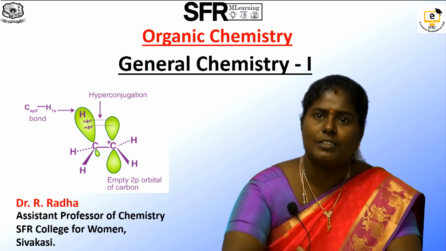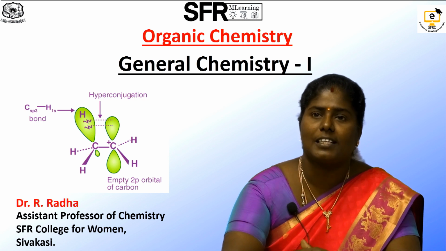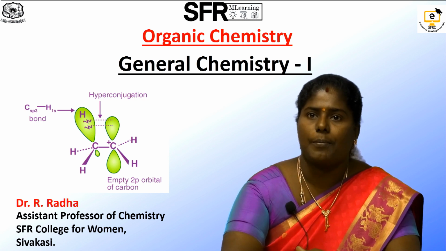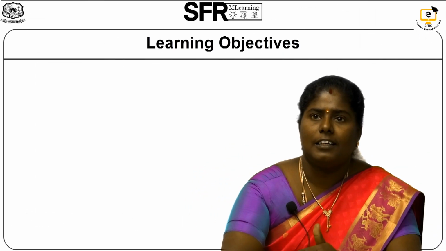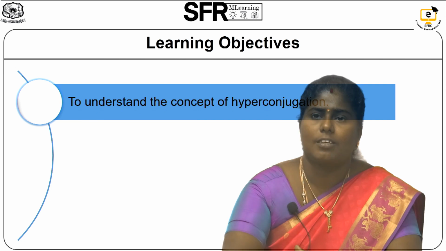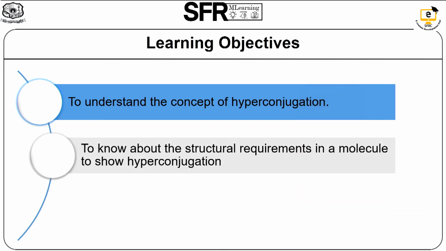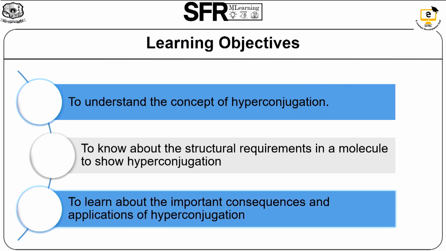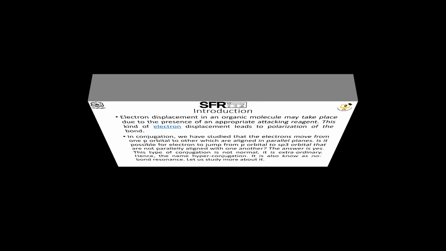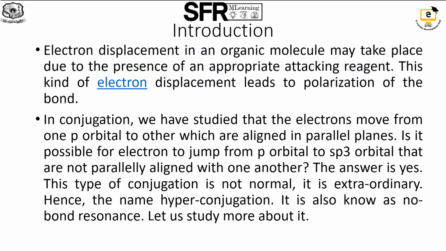Today, I'm going to discuss Organic Chemistry, General Chemistry 1. The topic is hyperconjugation. In this module, the learning objectives are to understand the concept of hyperconjugation, to know about the structural requirements in the molecule to show hyperconjugation, and to learn about the importance, consequences and applications of hyperconjugation.